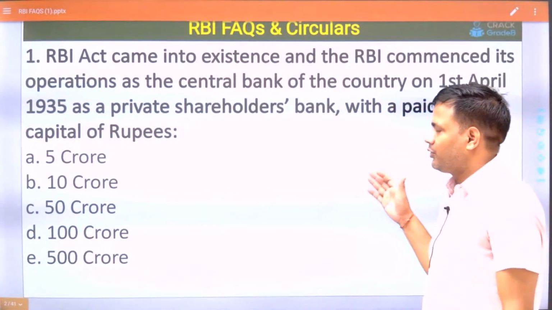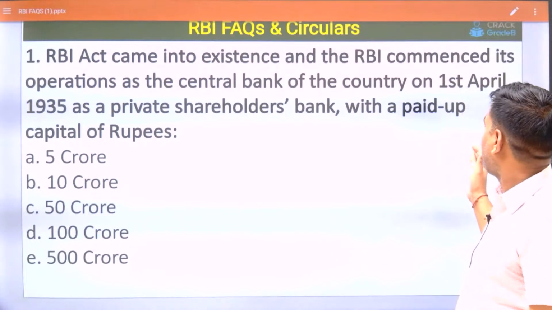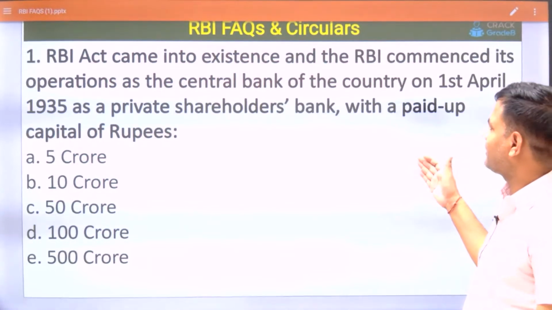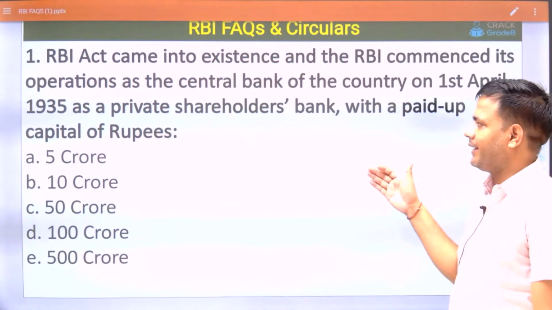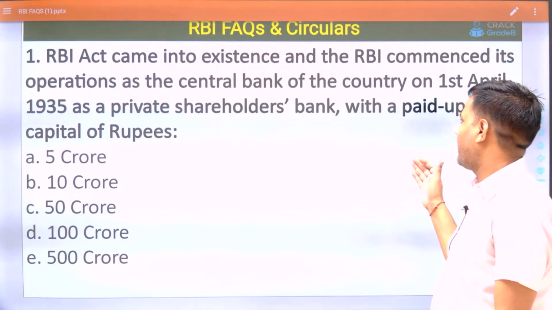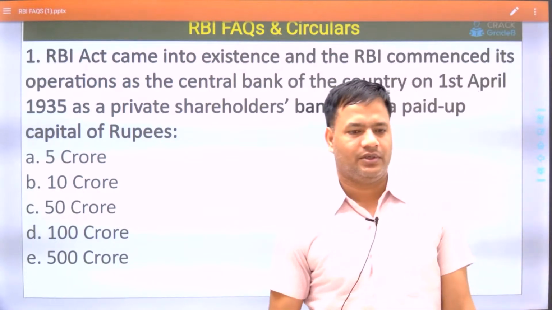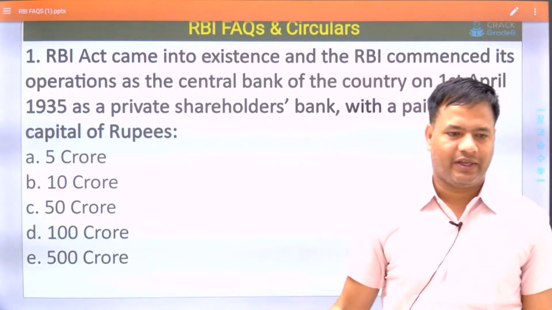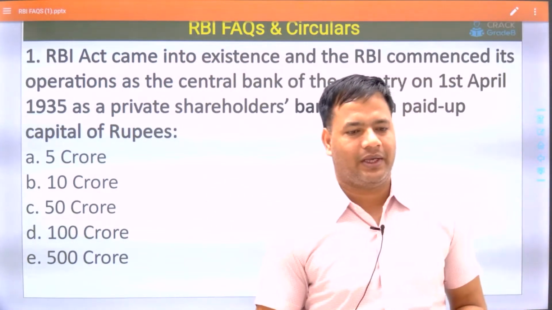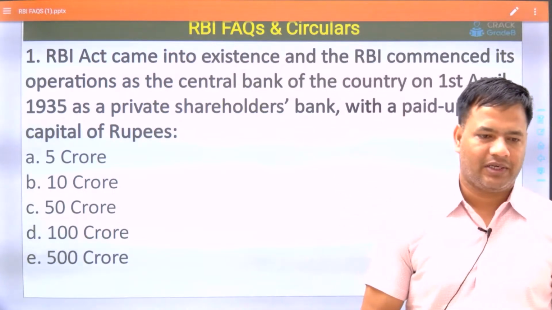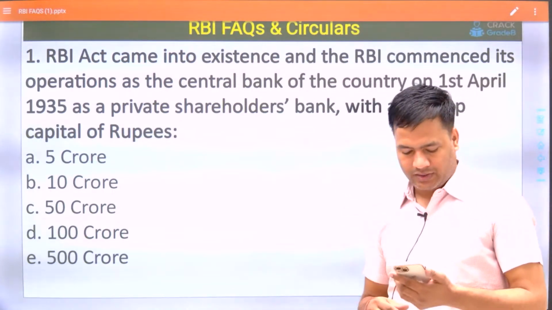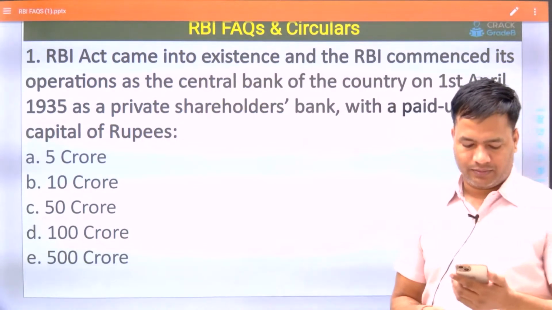RBI Act came into existence and the RBI commenced its operation as a central bank of the country on 1st April 1935 as a private shareholder bank with a paid-up capital of rupees. When RBI started operation, what was the paid-up capital of the RBI? Until date, the capital is the same. So comment your answers.